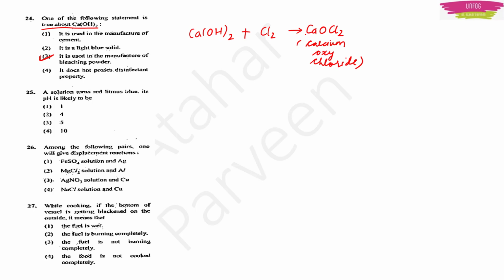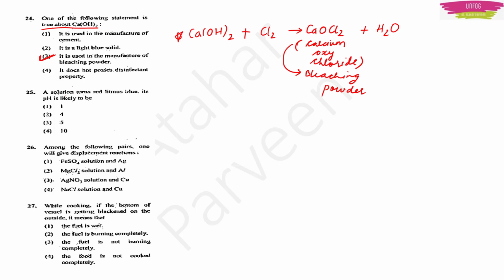In other simple words, this calcium oxychloride is nothing but bleaching powder. Along with the bleaching powder, it gives us water. So the correct option is, it is used in the manufacture of bleaching powder, and this is the reaction. It is quite important, so it is better if you remember this reaction.